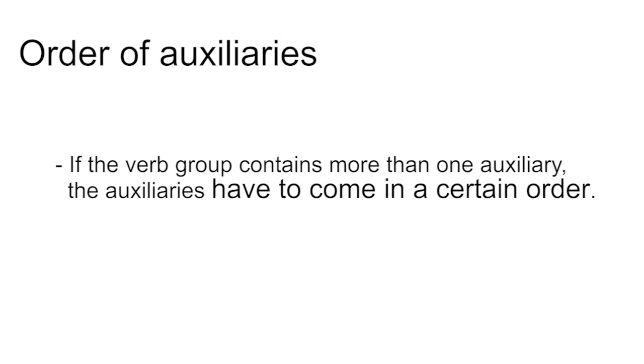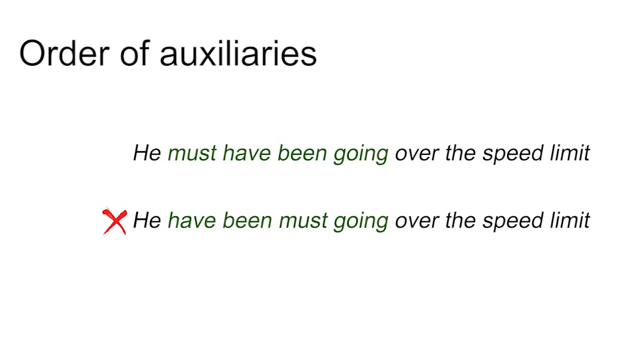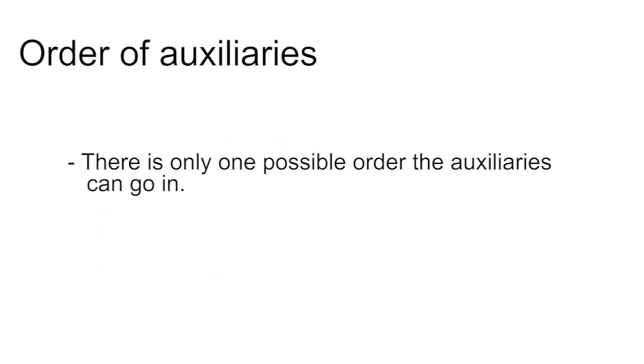Order of auxiliaries. If the verb group contains more than one auxiliary, the auxiliaries have to come in a certain order. We have to say, he must have been going over the speed limit, not he have been must going over the speed limit, or he must been have going over the speed limit. There is only one possible order the auxiliaries can go in.